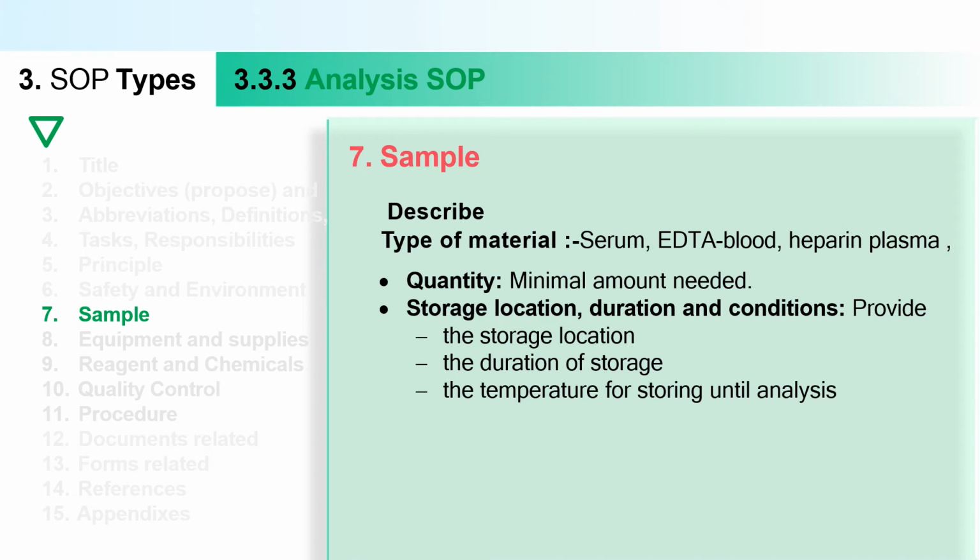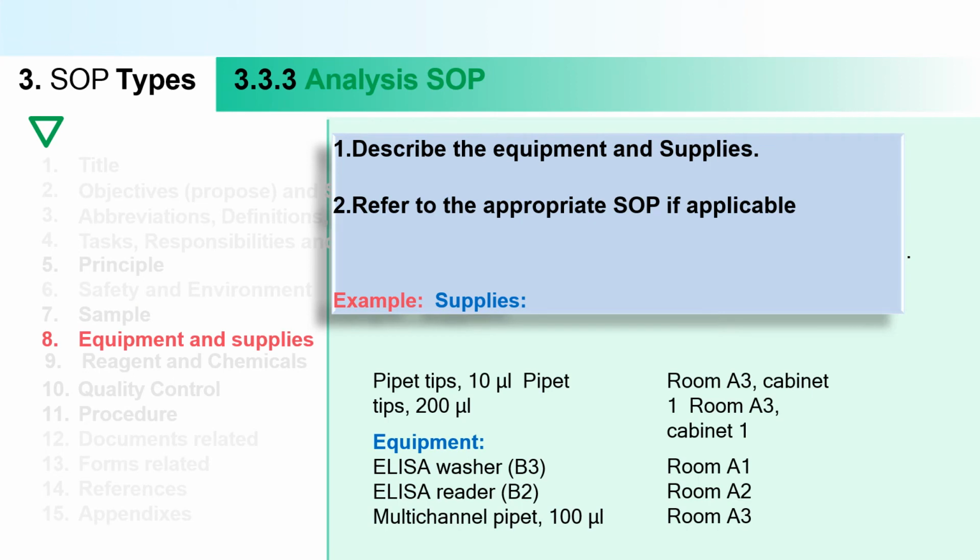Then for equipment, again you have to use the SOP for the equipment which we already discussed, or the SOP for the particular equipment. Then what things are required for the particular analysis, like pipettes. For example, sometimes for an analysis you need a laser reader, a laser washer, or multi-channel pipettes, and where it is kept you can add in your SOP.